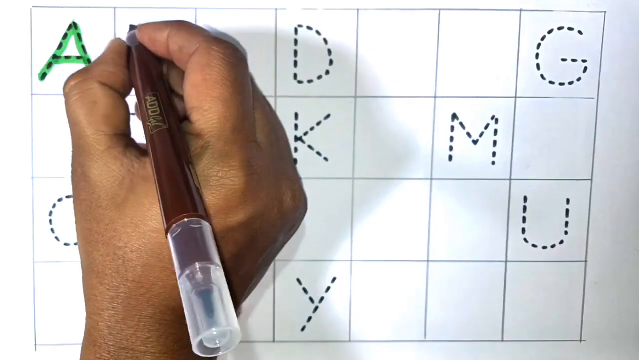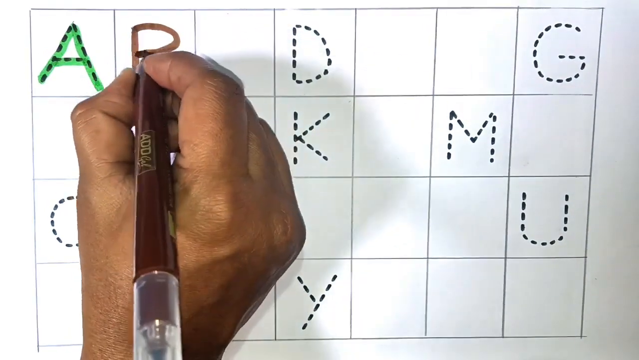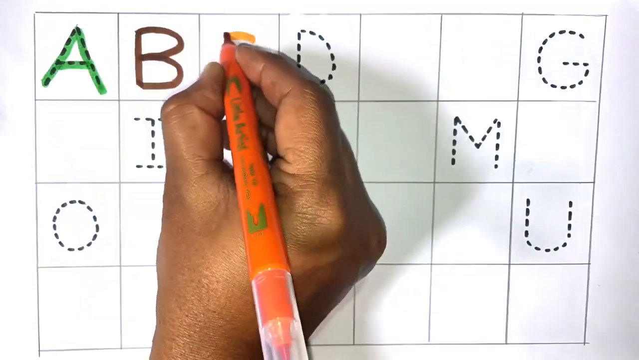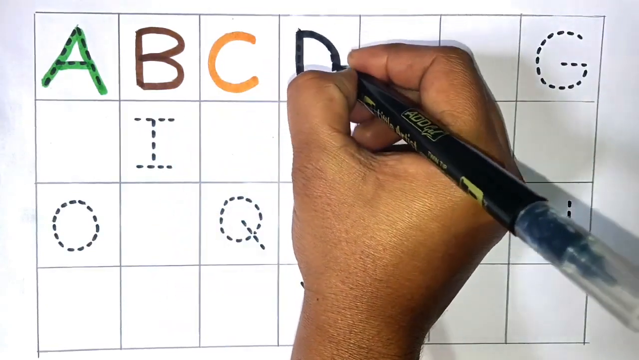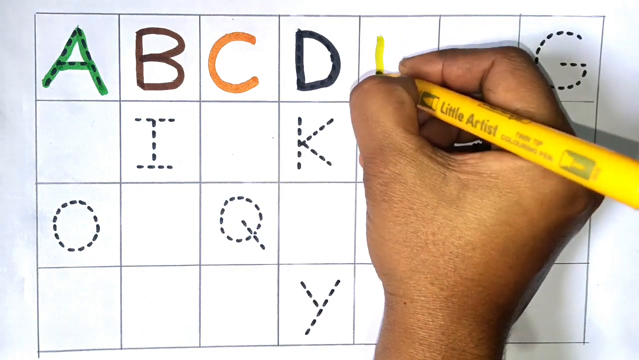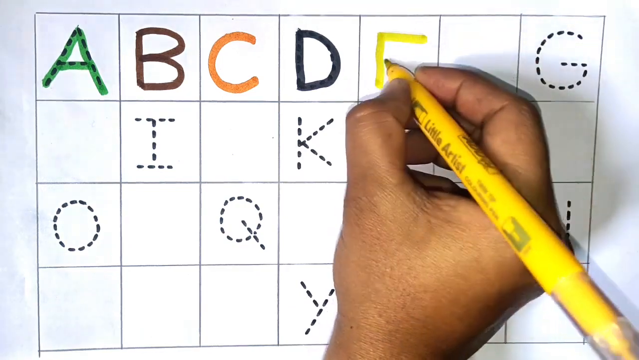A for apple. Next B. B for ball. Next C. C for cat. Next D. D for dog. Next E. E for elephant.